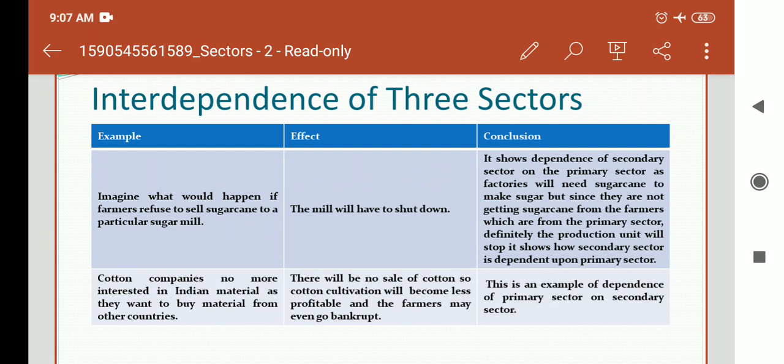So it shows dependence of secondary sector on the primary sector, as factories will need sugarcane to make sugar, but since they are not getting sugarcane from the farmers which are from the primary sector, definitely the production unit will stop. It shows how secondary sector is dependent upon primary sector.